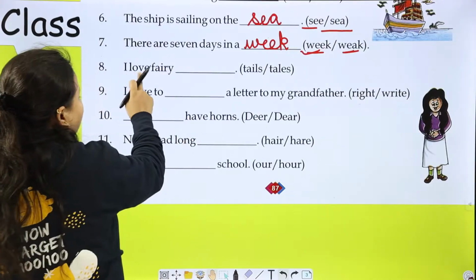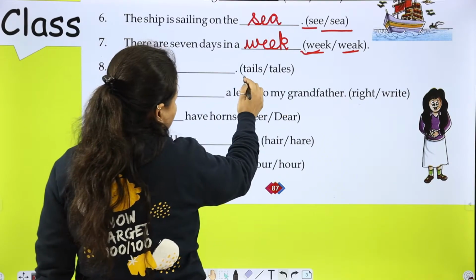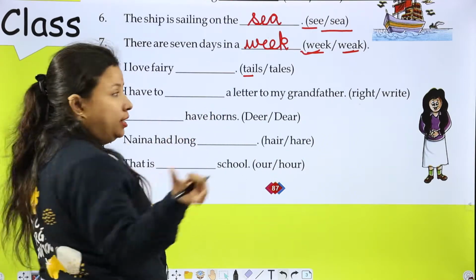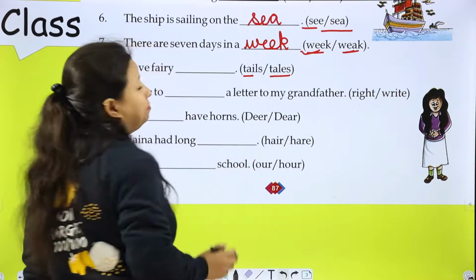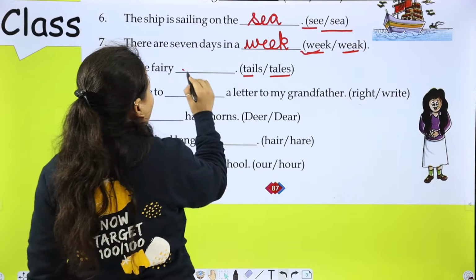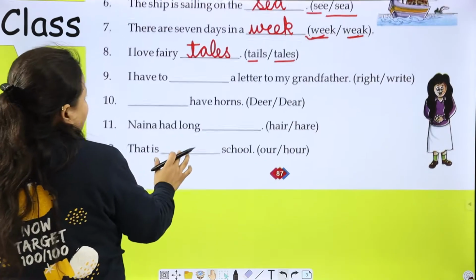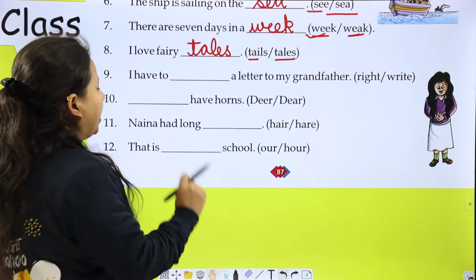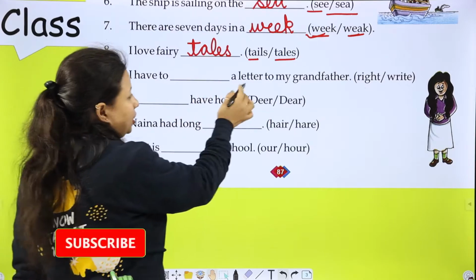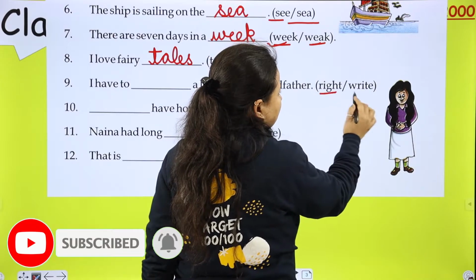Next is I love fairy tails or tales. So this tail means a coin has two sides, head or tail, and this tales means stories. So I love fairy stories, or tales. I have to dash a letter to my grandfather. Right or write?